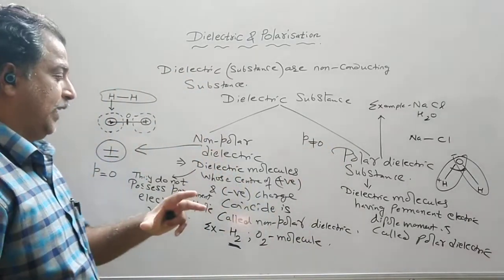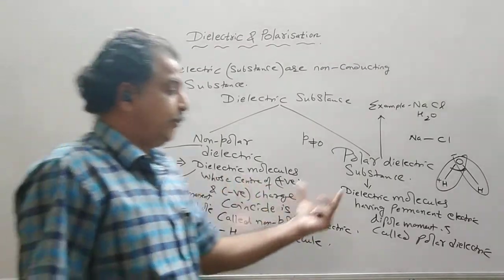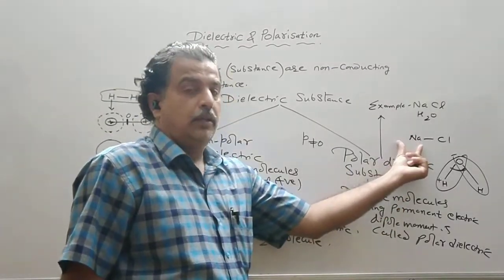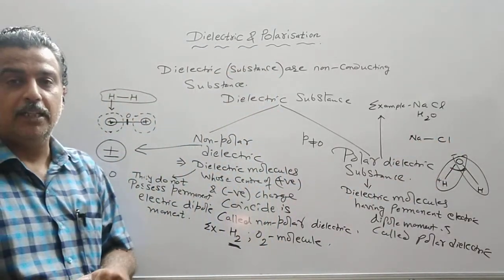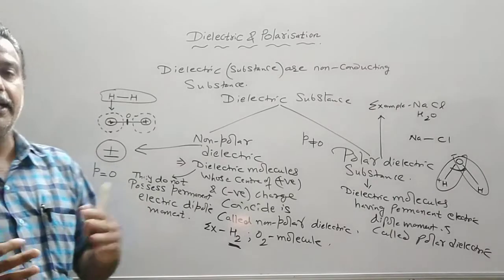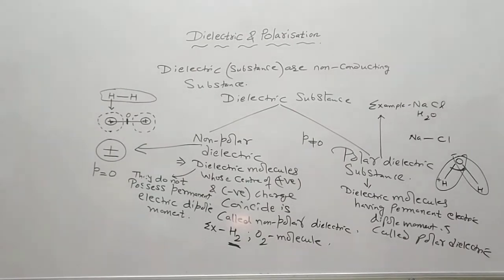In non-polar molecules the centers of positive and negative charge coincide. Here, the positive charge and the negative charge are separated by a finite distance. So polar dielectrics are the dielectrics which possess a permanent electric dipole moment.